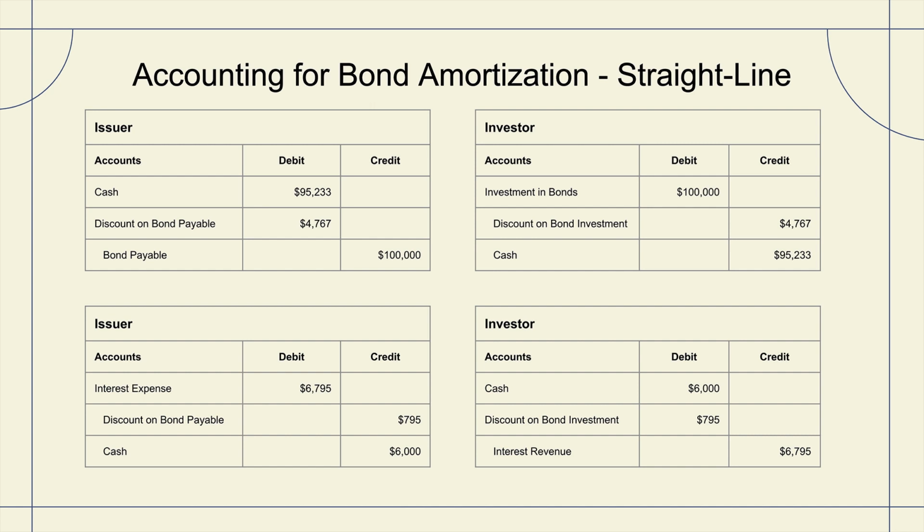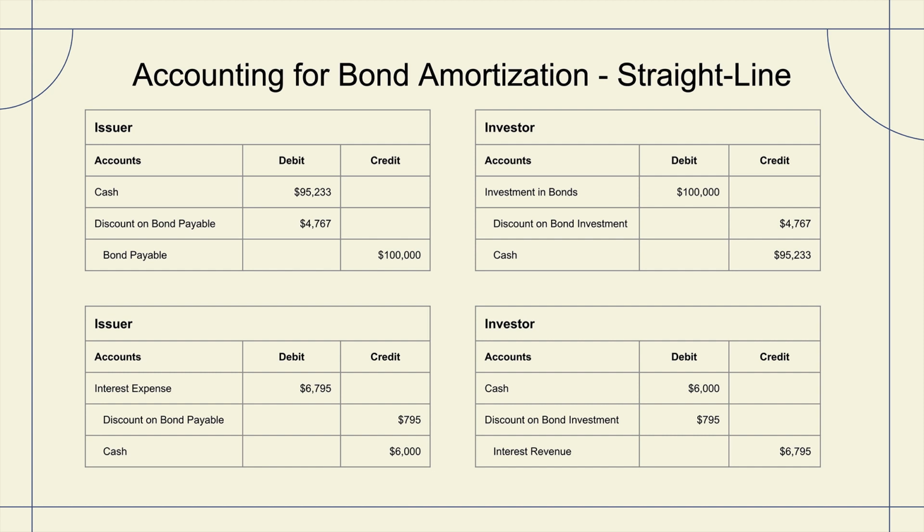First, we'll look at the journal entries at the date of issuance from the perspective of the issuer. The issuer received $95,233 in cash, and cash is debited to reflect this amount. Bond payable, as you remember, is always credited at face value. So we're going to credit that liability for $100,000, and the difference is debited to discount on bond payable, which is a contra liability account, for $4,767.